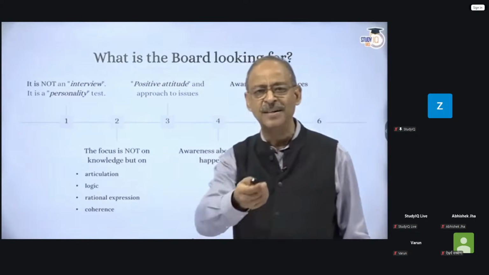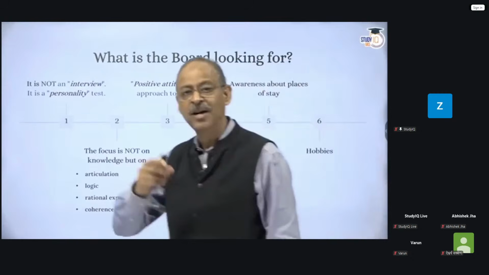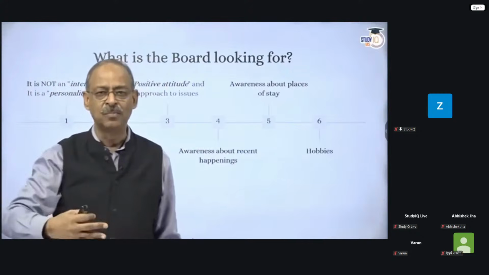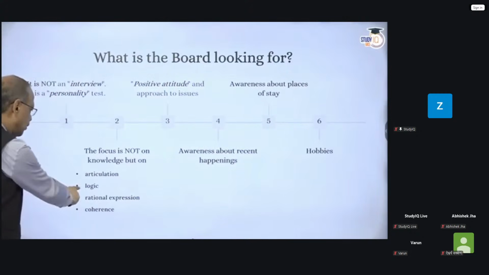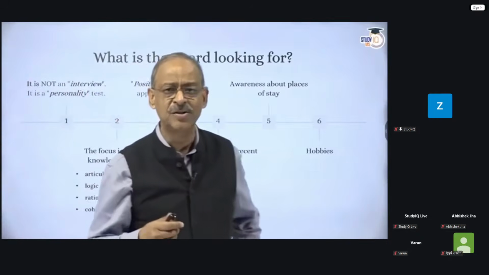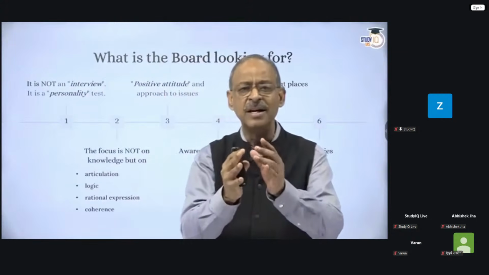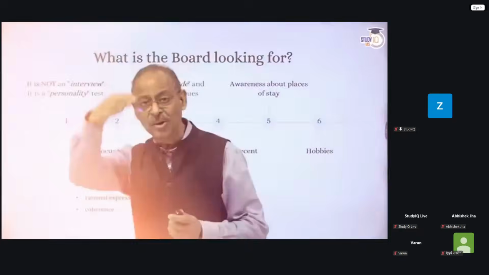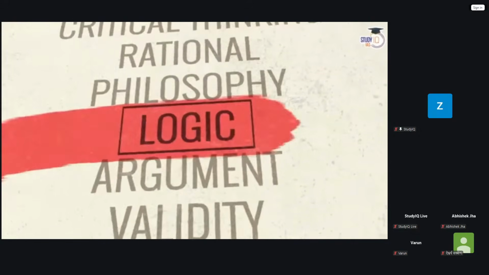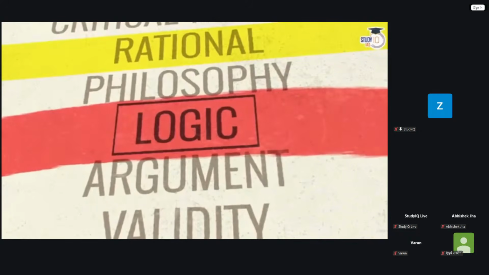and you try and defend it, it will go against your personality, and there has to be coherence, meaning thereby you can't say one thing and say another thing in the same breath. There has to be coherence in your thought process. All these three are related. Your logic, rational expression and coherence, these are related. So whatever you are saying has to be not only logical, not only be rational, it has to be coherent, meaning even the logic has to be coherent, the articulation has to be coherent. So this is very important, and in the subsequent slides, I will try and explain how to develop this.